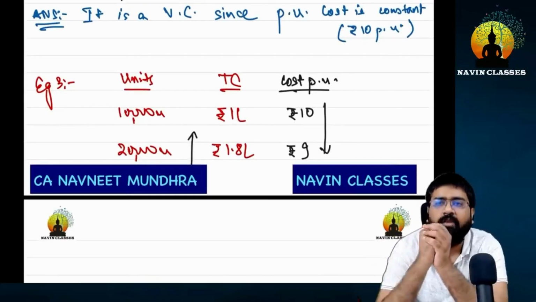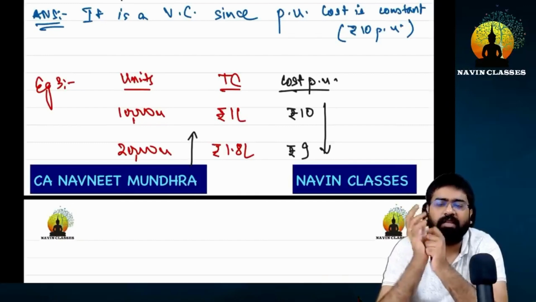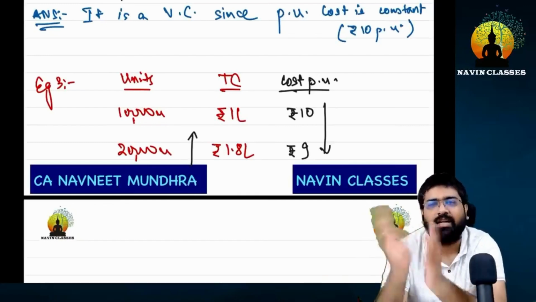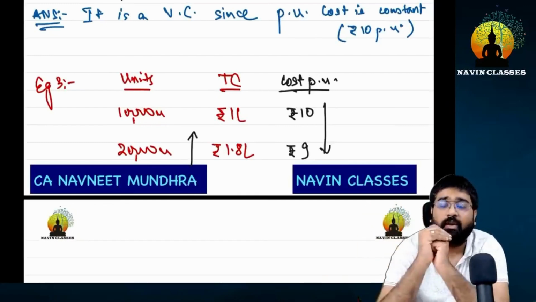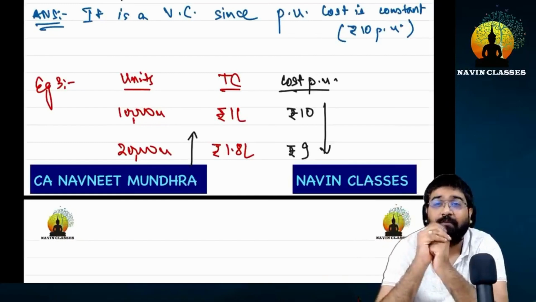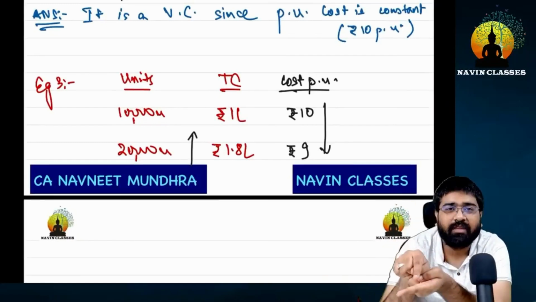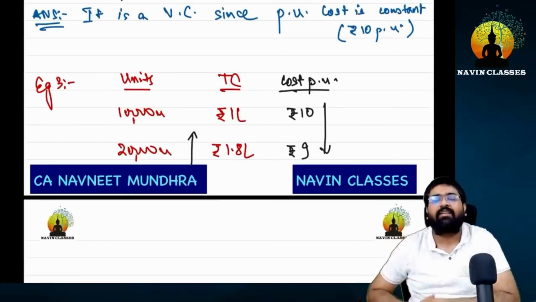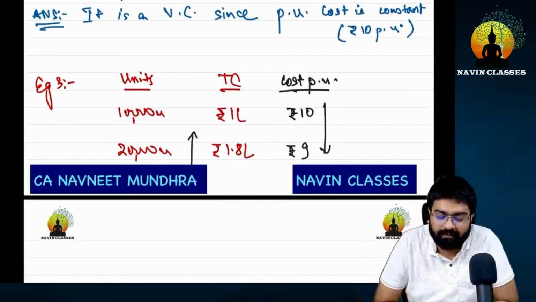If you see it in a way, this is like a two-faced personality. It has taken the features of both. Recall once, what is the feature of the variable cost? It will increase if the units increase, and it did. And what was it with the fixed cost? Per unit cost will decrease if the units increase. Earlier I had written these two things there.